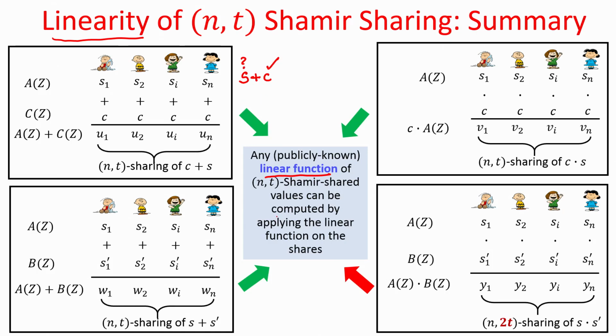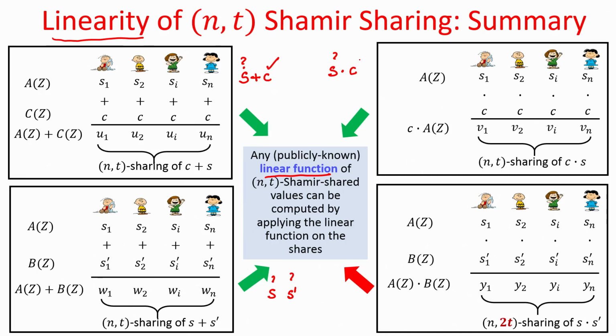In the same way, if S and S prime are two unknown values, but secret shared with the same threshold t, then to obtain shares of S plus S prime, each party just has to add its respective shares of S and S prime. Similarly, if S is unknown and C is a publicly known value, and every party multiplies their respective shares of S with this publicly known constant C, then they obtain their respective shares of C times S.